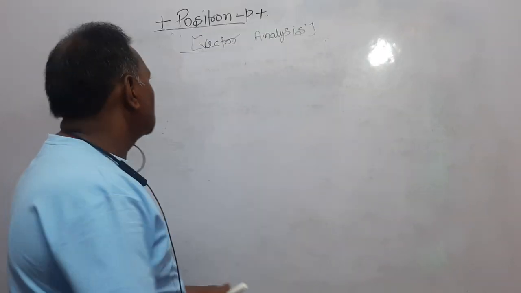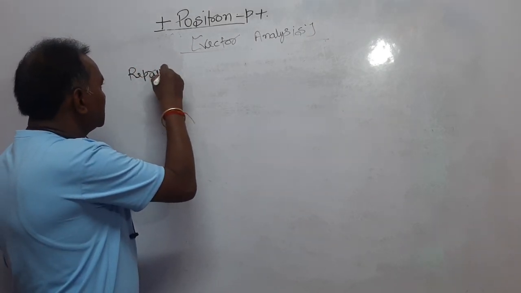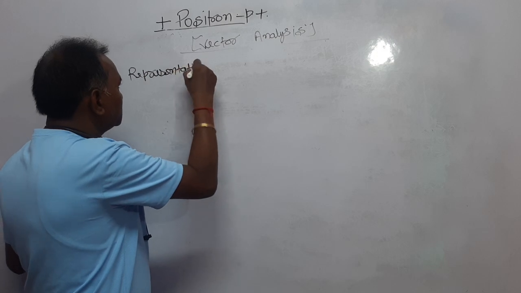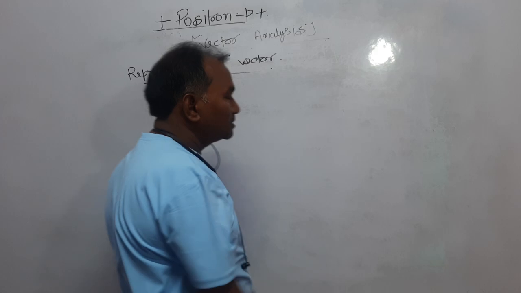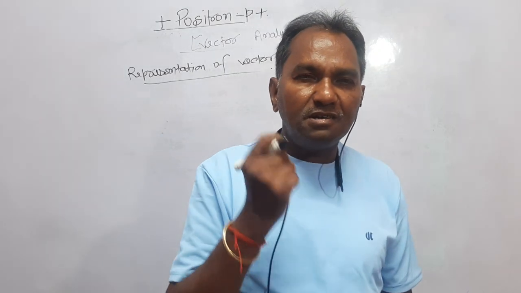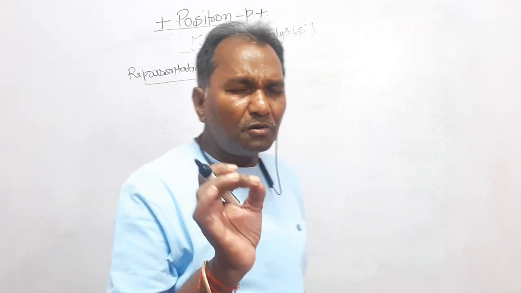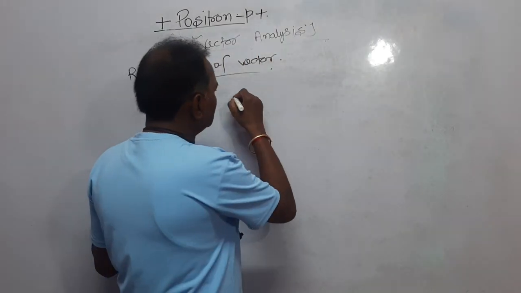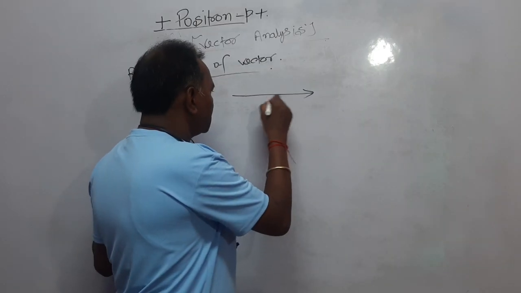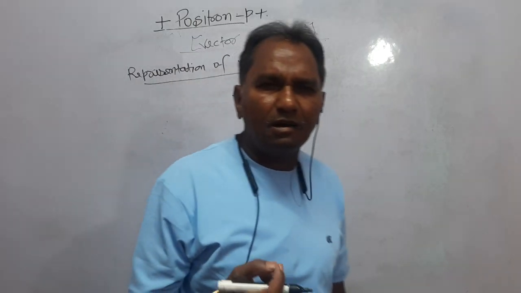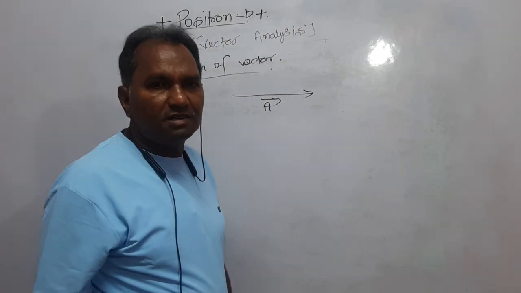Now dear students, next comes the representation of vector. How can you represent a vector? You know, a vector quantity is one that has magnitude as well as direction. Vector A is any physical quantity that is a vector quantity, so I am representing vector A by this arrow.